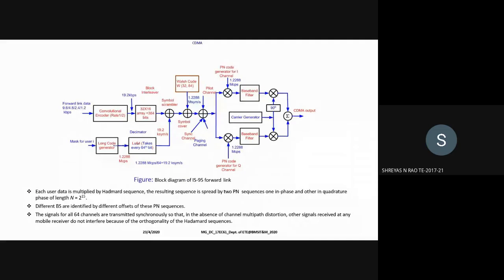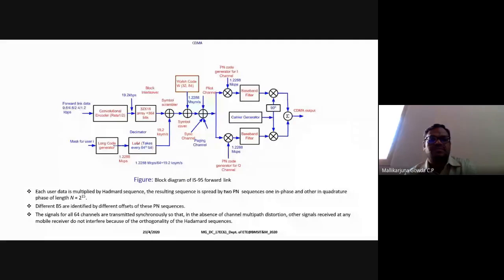Yes, this is the block diagram of the IS-95 forward link. See the speech, what we speak, that will be analog in nature, the voice signal. This speech signal will be converted into digital form by using speech coders. There are a variety of speech coders.